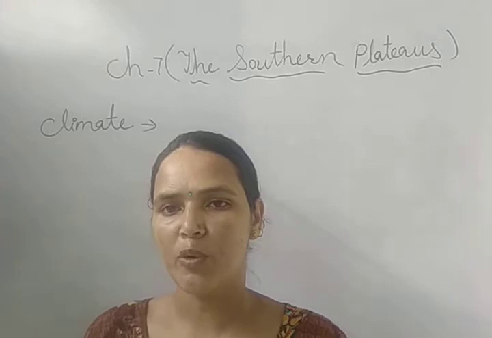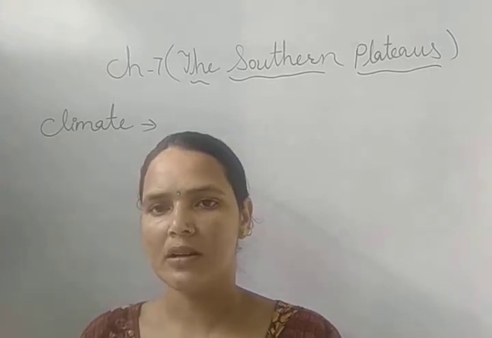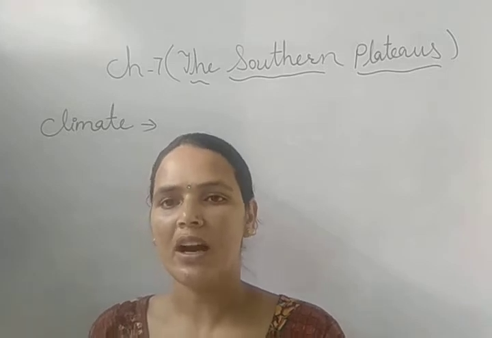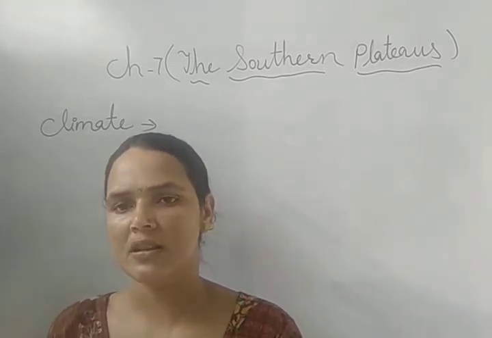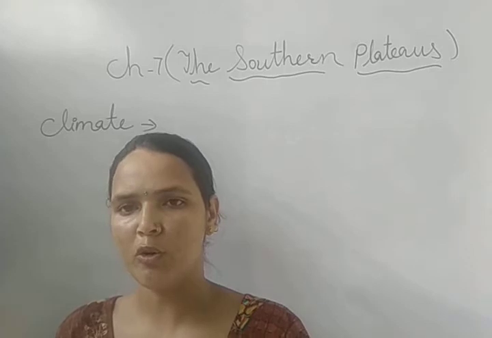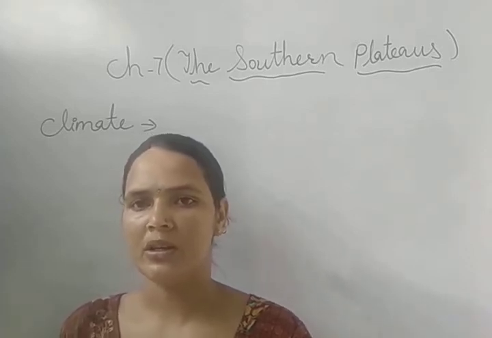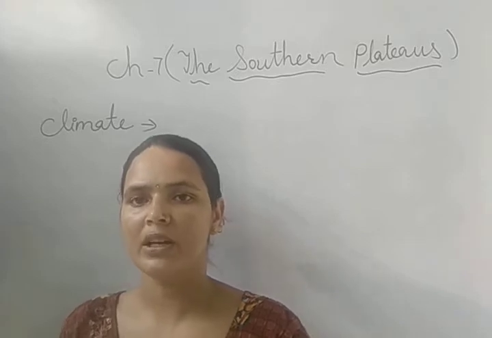After that, the monsoon season lies between June and October, and after that the winter season starts from November and lasts till February. So this is the climate of the Southern Plateau.